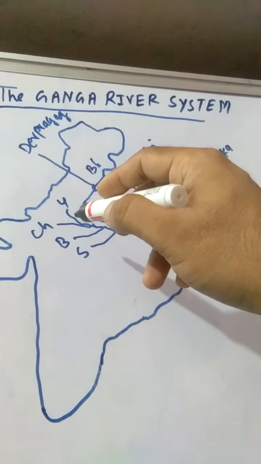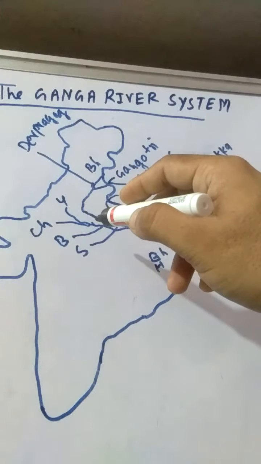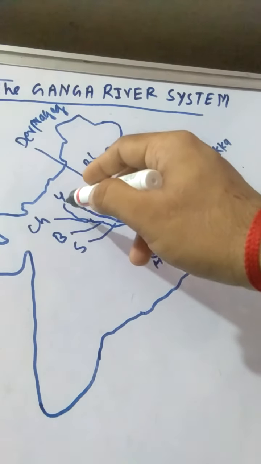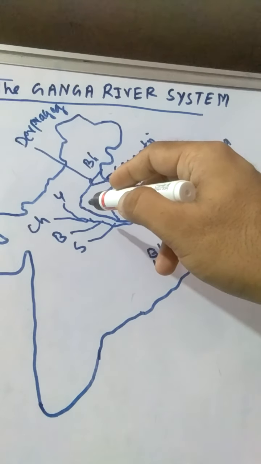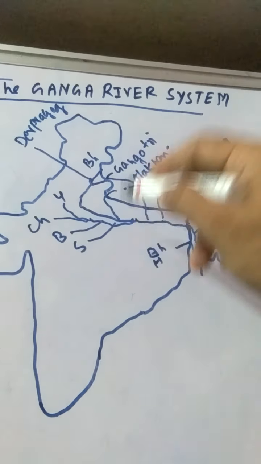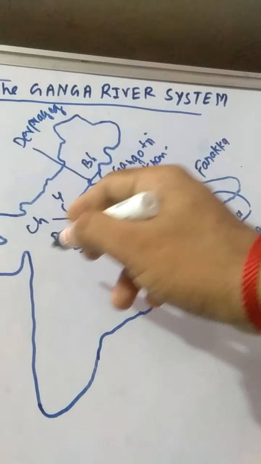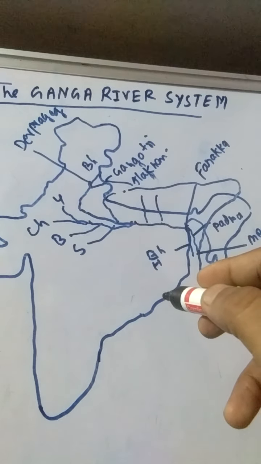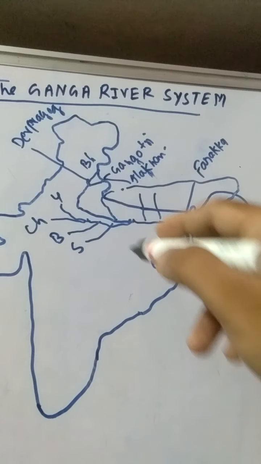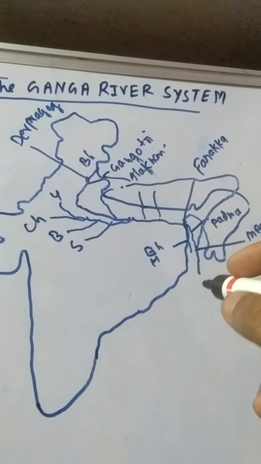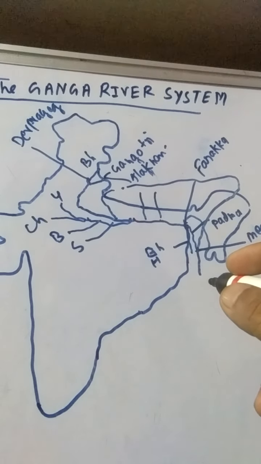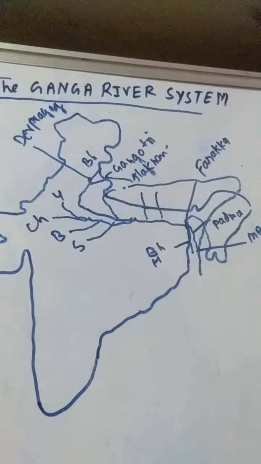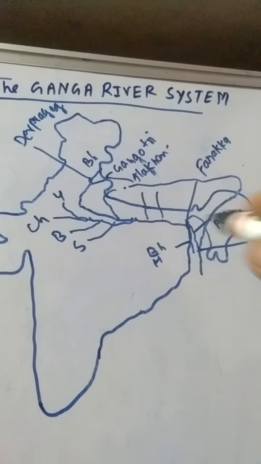And then we will see the right bank tributaries of Ganga. These rivers join Ganga from the southwest direction. These are the Yamuna river, the Chambal river, Betwa river, and Son river. These rivers come from the semi-arid part of the peninsula, where they meet together. These rivers have shorter courses and do not carry much water because they are rain-fed rivers, because these rivers do not originate from the glaciers. I think all the students could understand well.